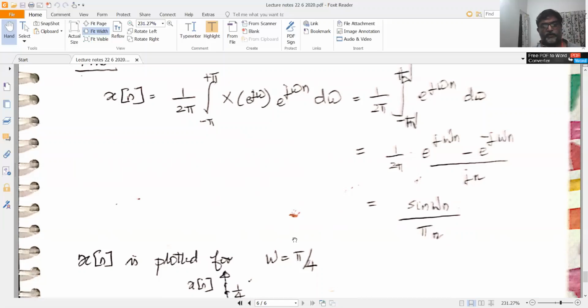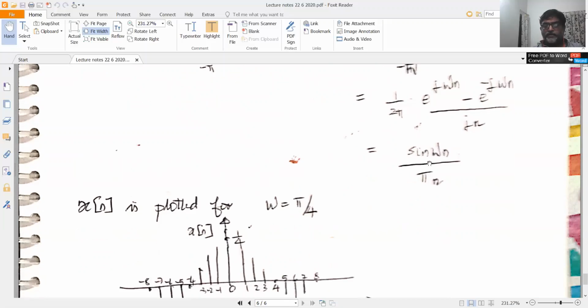Now we will plot sine wn by pi n for w equal to pi by 4 as an illustrative example. So let us look at n equal to 0. For n equal to 0, again you have to compute using L'Hospital's rule. So this becomes sine pi by 4 n by pi n, which evaluates to a spectrum like this.